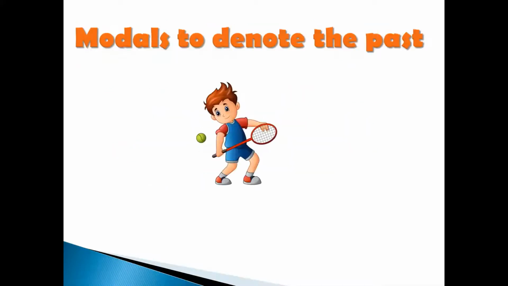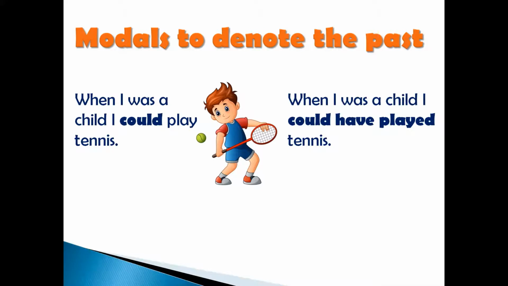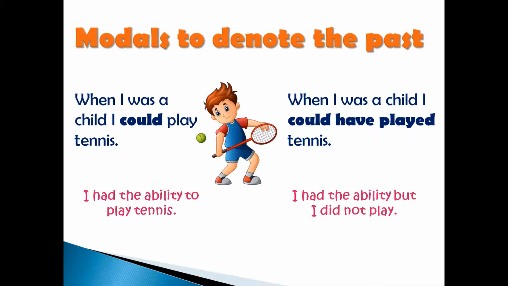So let's understand it with the help of a few examples. When I was a child, I could play tennis, and when I was a child, I could have played tennis. Both the sentences are correct, but there is a difference in their meaning. In the first sentence, could play denotes that I had the ability to play tennis. But in the second sentence, could have played denotes that I had the ability to play tennis, but I didn't play.